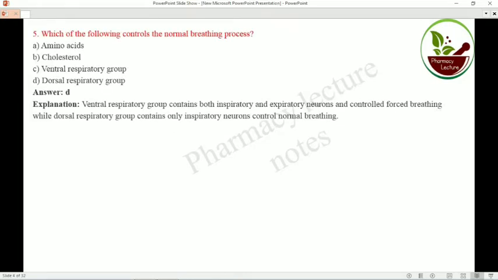Now question number 5. Which of the following controls the normal breathing process? The dorsal respiratory group or the ventral respiratory group? The ventral respiratory group contains both inspiratory and expiratory neurons and controls forced breathing, whereas the dorsal respiratory group contains only inspiratory neurons and controls normal breathing.